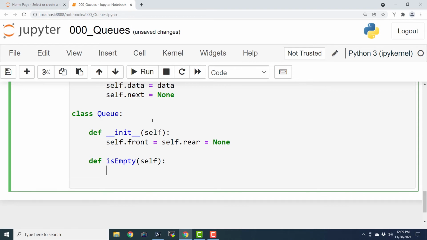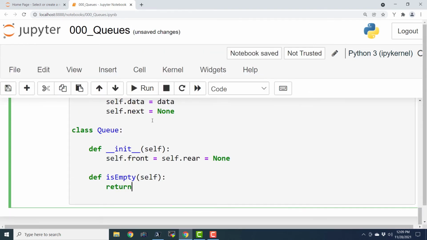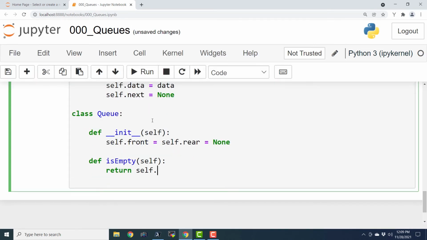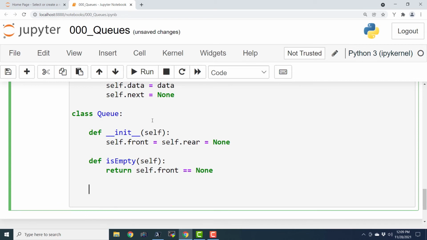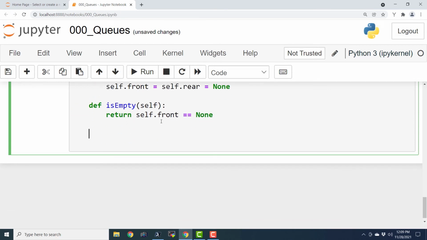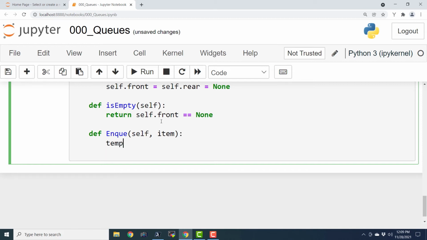So we are going to check here if the queue is empty, return self.front == None. And similarly, we are going to write a method for enqueuing the data. So enqueue, this is the enqueue operation, self, item, temp equals Node(item).